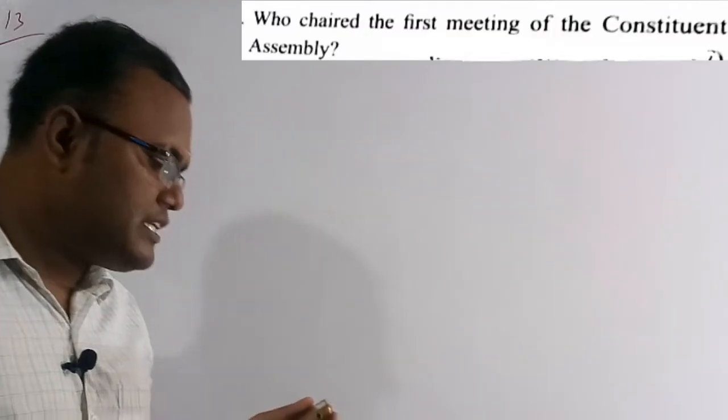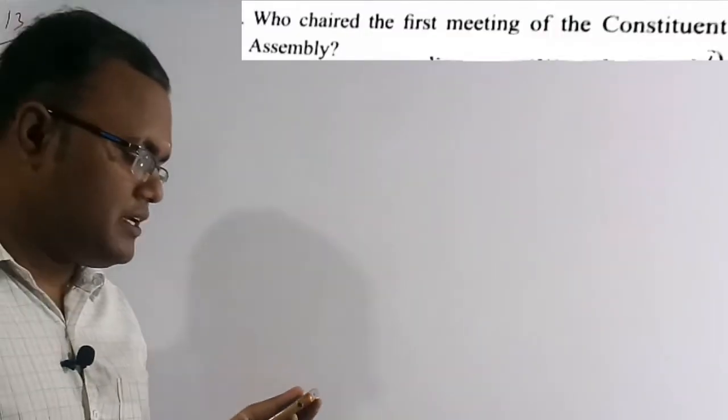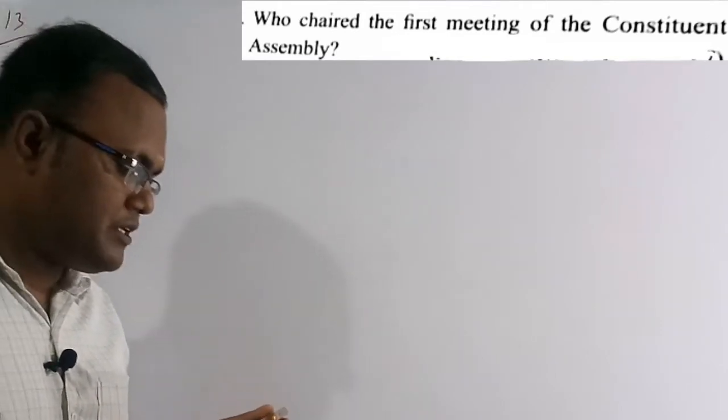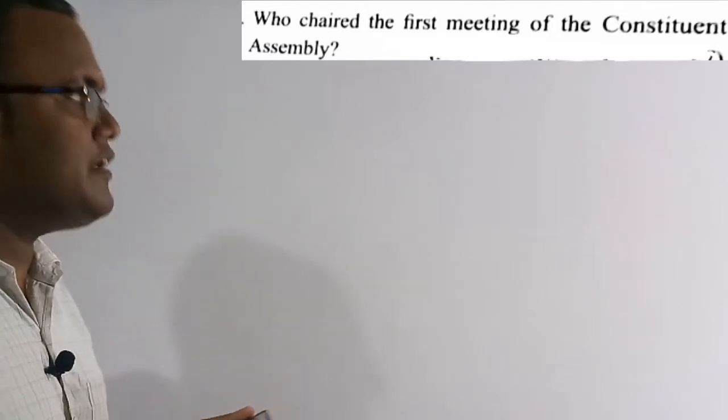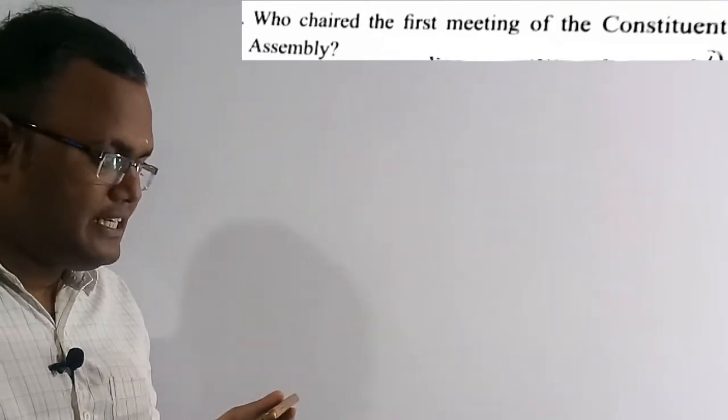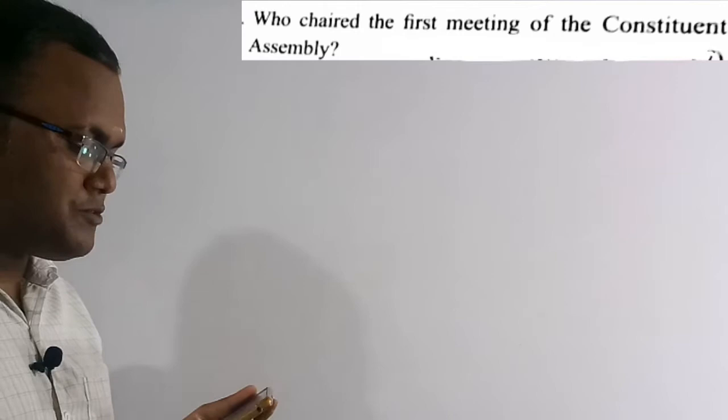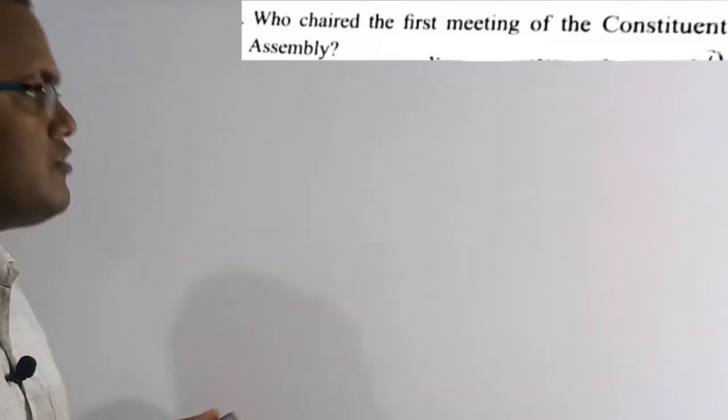Now we are going to solve the 13th question. See the question here. Who chaired the first meeting of the Constituent Assembly? Option A, Vallabhbhai Patil. Option B, Dr. Rajendra Prasad. Option C, Sachchidananda Sinha. Option D, Jawaharlal Nehru. So what are the four options? Option C, Sachchidananda Sinha, is the first person who chaired the first meeting of the Constituent Assembly.